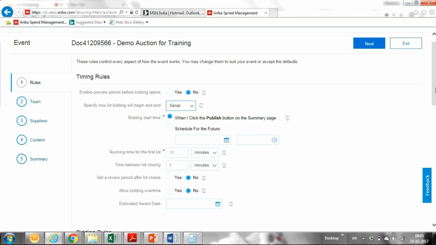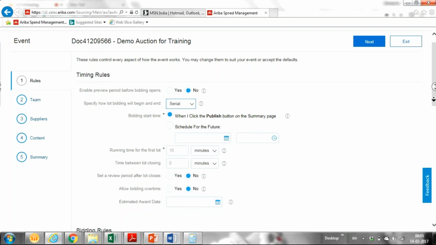These all come when the buyer or client wants suppliers to have a good look at the lots or line items and respond calmly and patiently. These rules come into picture in that case.